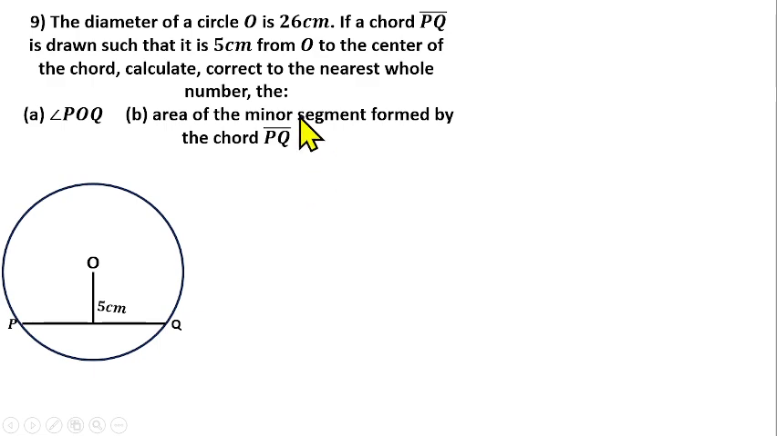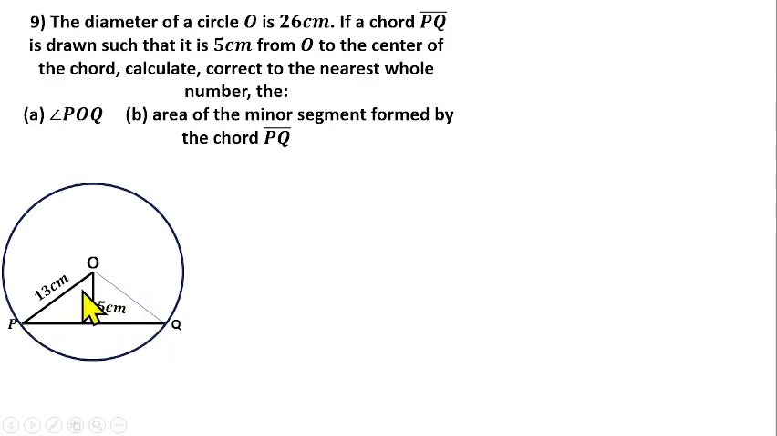And also we know that the diameter is 26. That means the radius is going to be 13. So I can draw the radius from the center of the circle to P, which gives us a radius, and another radius from O to Q. Both will be 13 centimeters. So we have to calculate angle POQ. That is the total angle from here to here. That's what they want us to find.